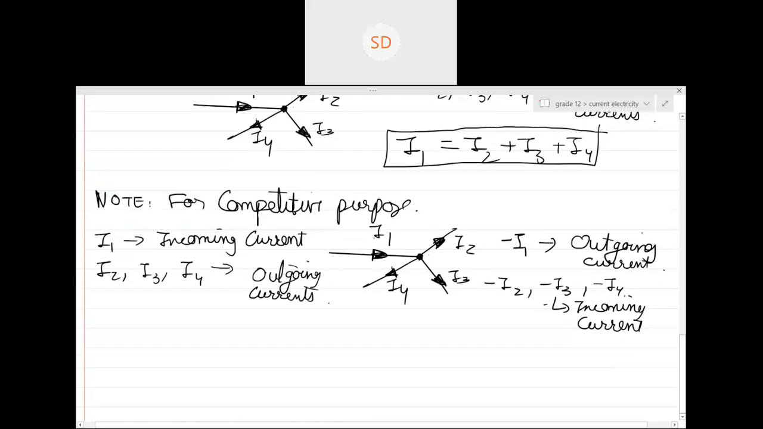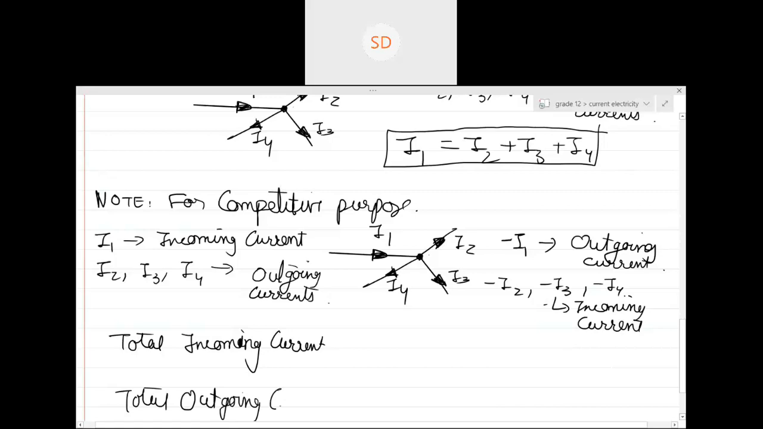Can anyone tell me what the total incoming current is? If I give them signs, can I say the total incoming current will be plus I1? I1 was the incoming current, right? And minus I2, minus I3, and minus I4, are they also incoming currents?